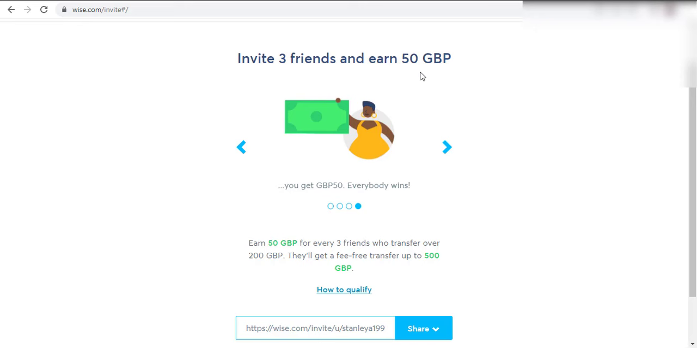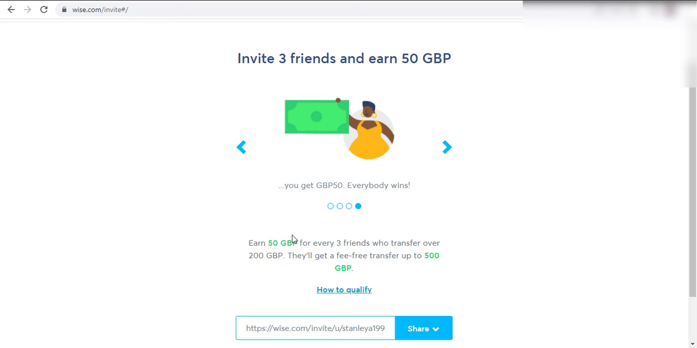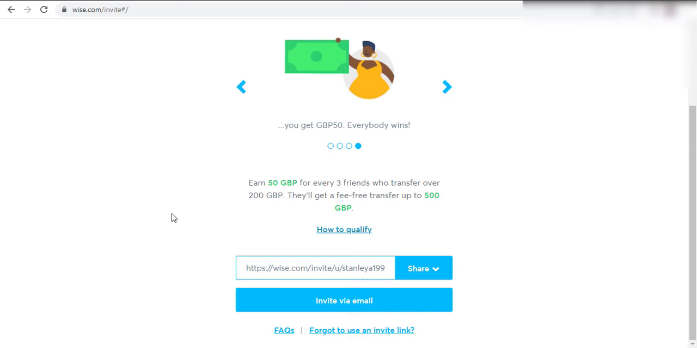And if you have been using Wise and maybe you have not heard about this, or you have heard about it, why not take advantage of this platform and make your pounds as well. So let's say earn £50 for every 3 friends you refer who transfer over £200, and they will get a free transfer of up to like £500. So there is more we all need to be getting from these platforms. It's a very wonderful platform.